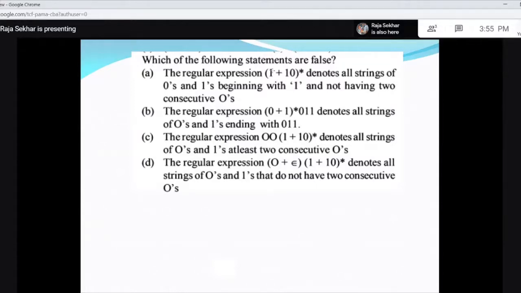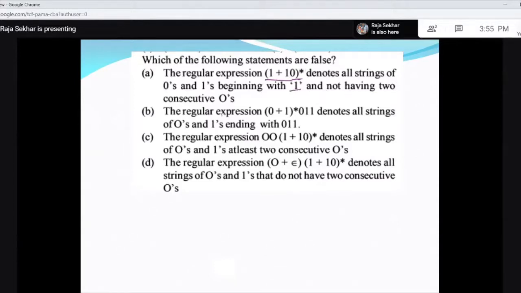Next, which of the following statements are false? The regular expression (1 + 10)* denotes all strings of zeros and ones beginning with 1 and not having two consecutive zeros. If you look at this, (1 + 10), beginning with 1, so this is true.